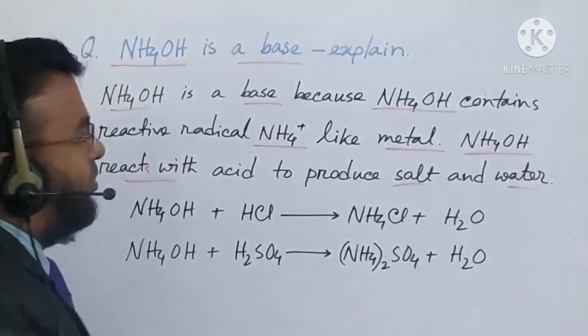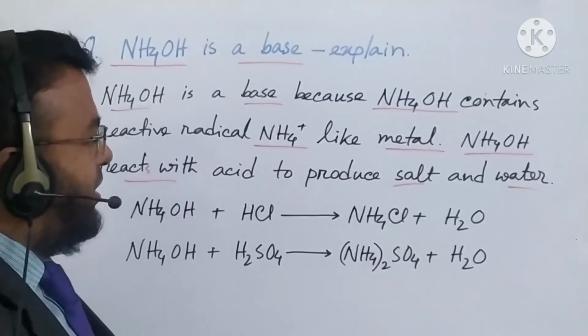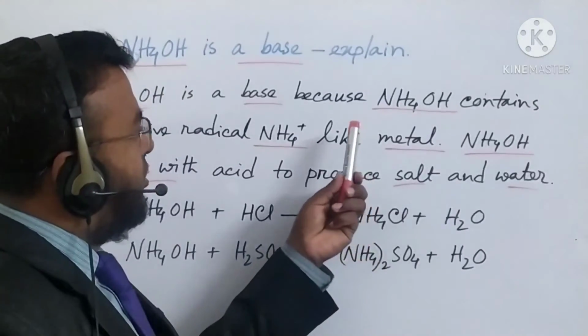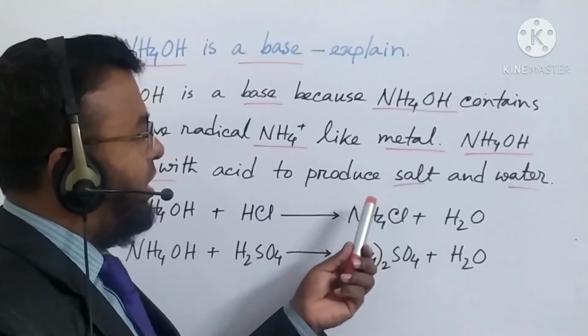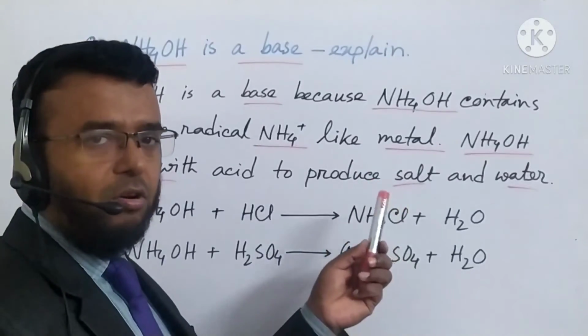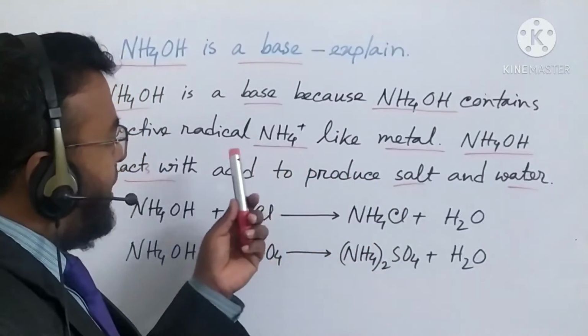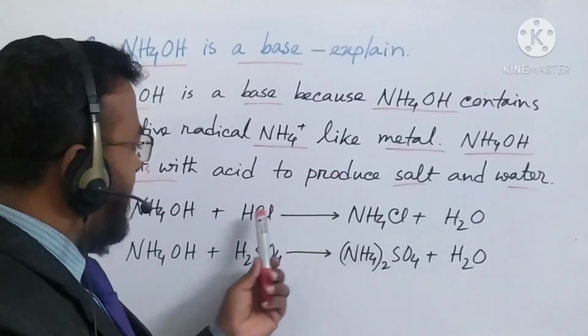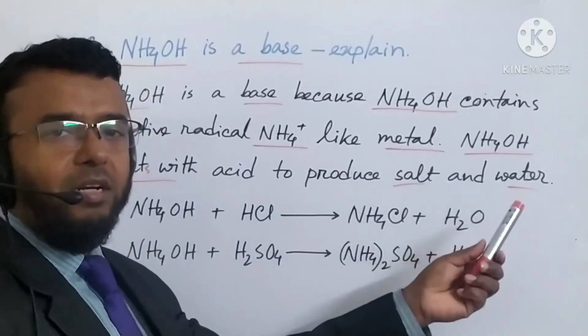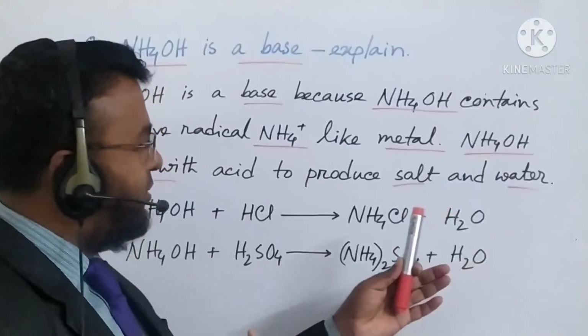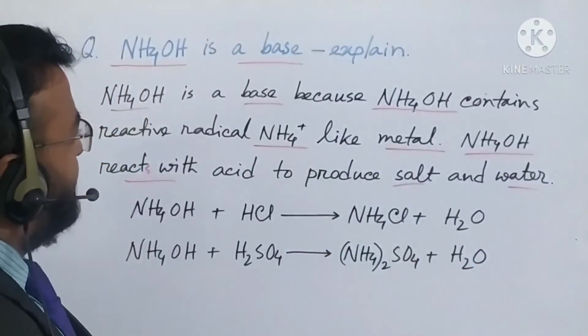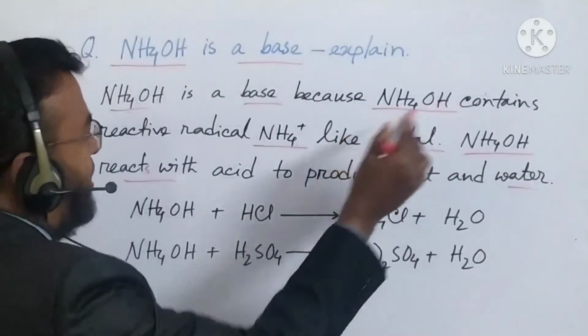So we have seen in the definition that the oxide and hydroxide of a reactive metal or metal-like radical react with acid to produce salt and water, and these are called bases. So according to this condition, ammonium hydroxide is a base.